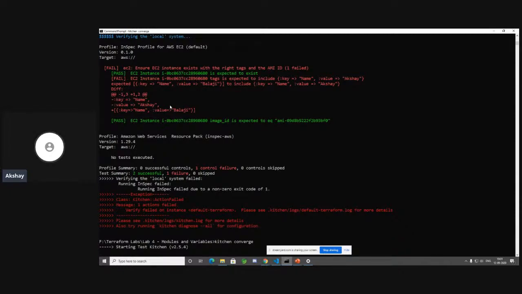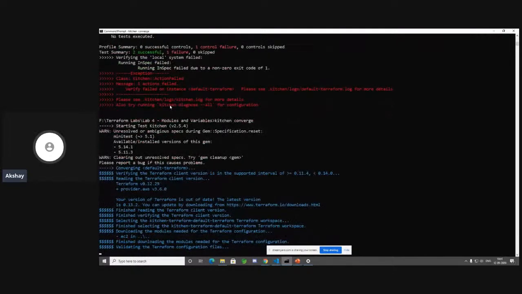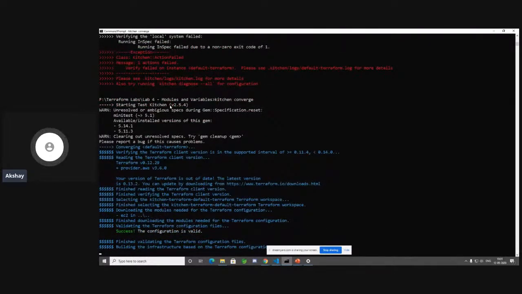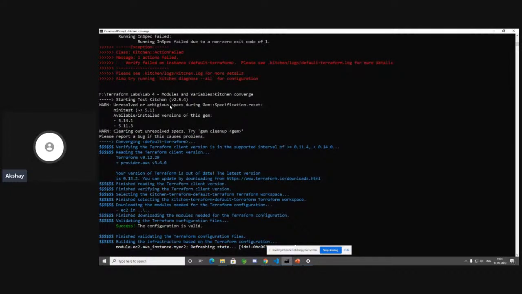So let's just wait for a moment. It's going to do Terraform init again, Terraform validate, Terraform choosing the workspace, and then it's going to go ahead and modify the EC2 instance. It's going to just say modifying. Please say modifying.